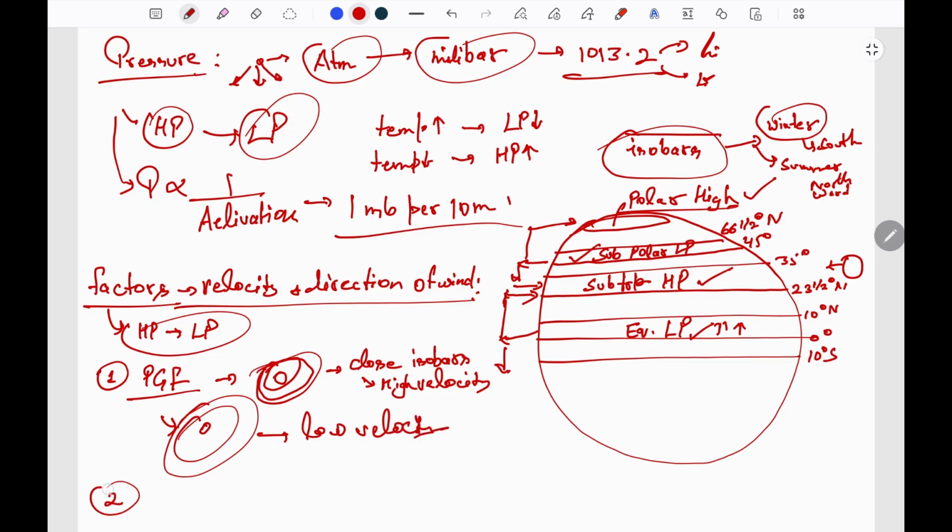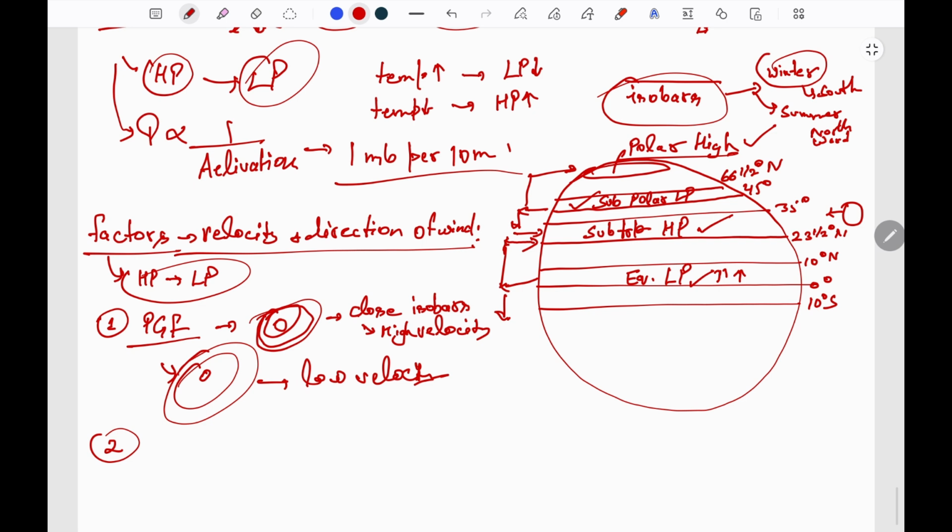The second one is frictional force. It affects the speed of the wind. That is, near the surface the velocity will be less. Why? Because the frictional force from the surface of the earth will be applied on the wind blowing, and in the air the wind will be blowing freely. Friction. The third one will be Coriolis force.